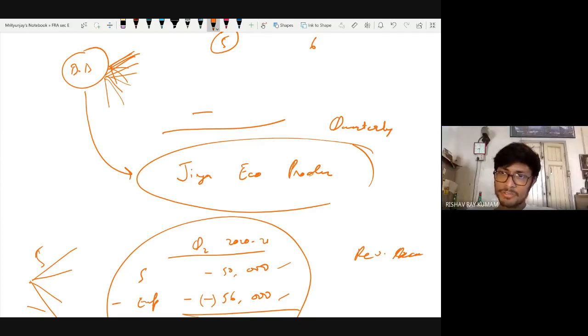So why are you calling this a provision for doubtful debts? Doubtful debts is when you don't get the money for something that you've sold, right? That's a bad expense. But here, the product is returned and you return their money. It's like the sale was never done. You reverse the sale.